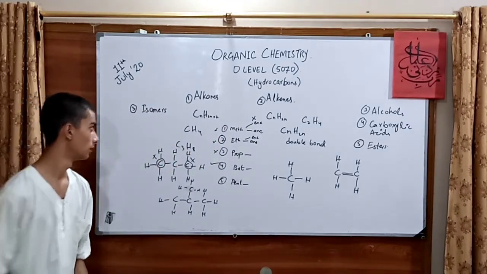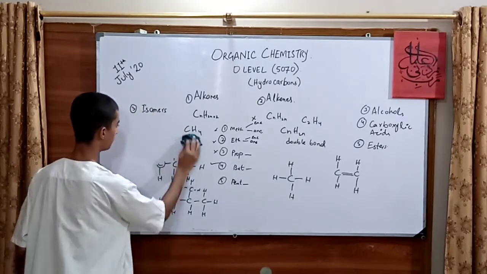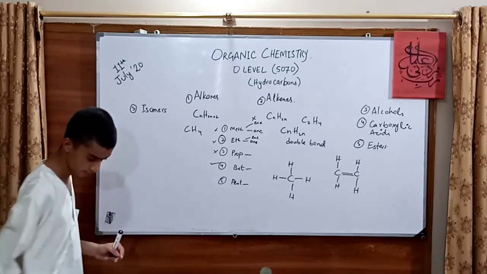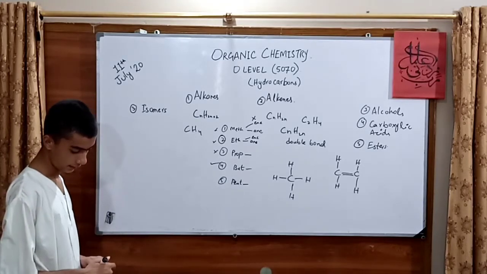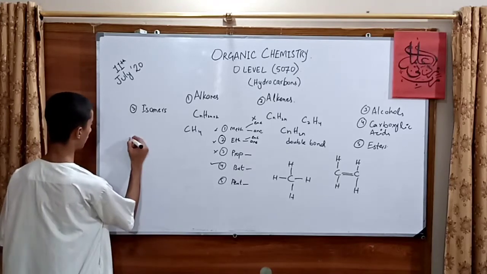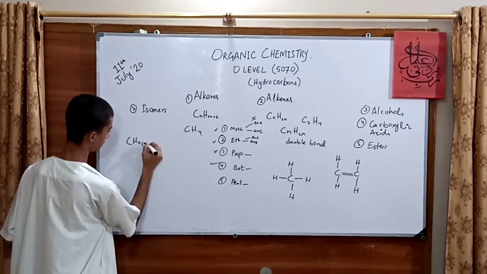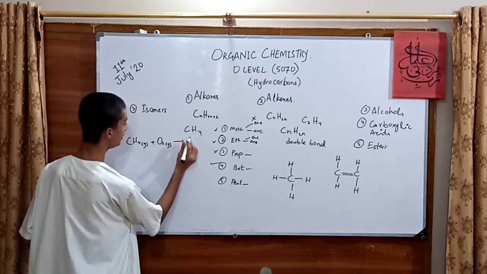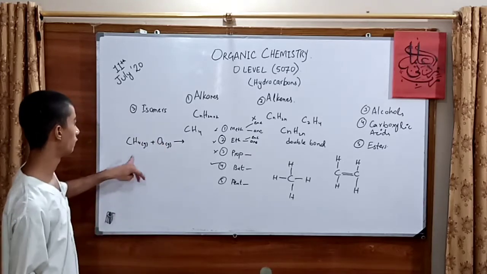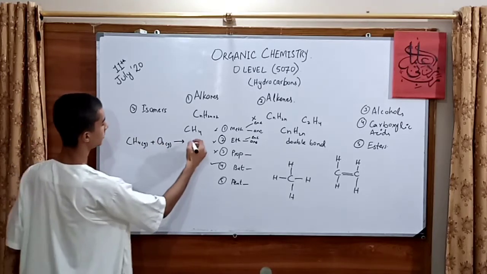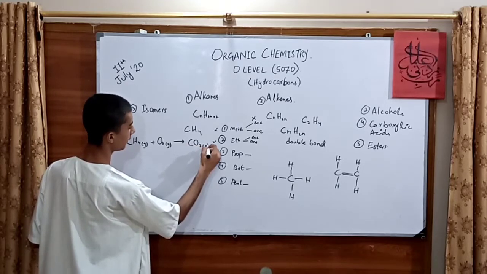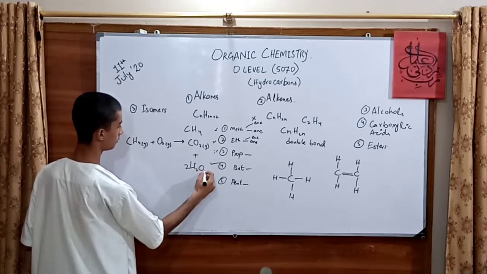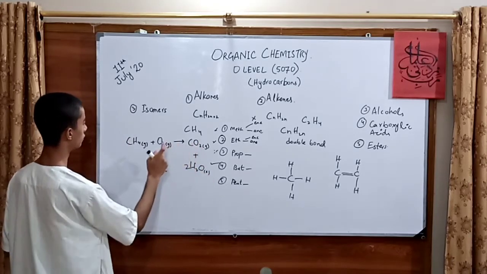For reactions, we would have only one reaction with the alkanes. Basically, the alkanes are very unreactive, except for combustion. In combustion, if we go with CH4 gas plus O2, only two products are going to be formed. One would be carbon dioxide if it is a complete combustion, and another thing would be water. For balancing: 2, 2, 2, 4, 2.